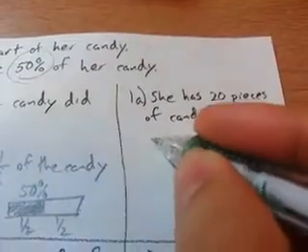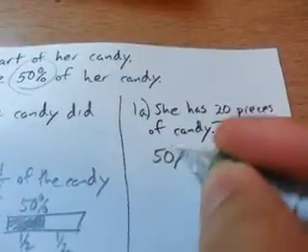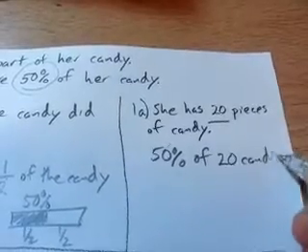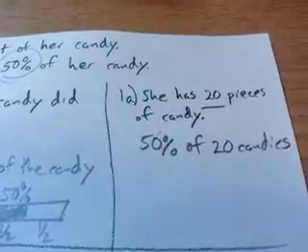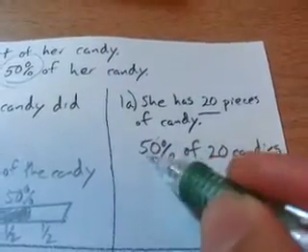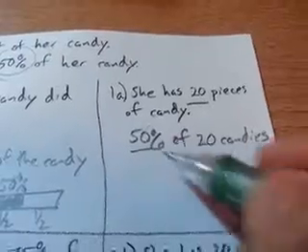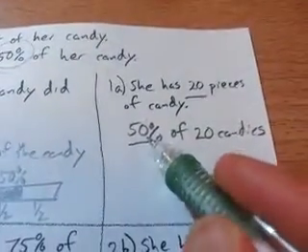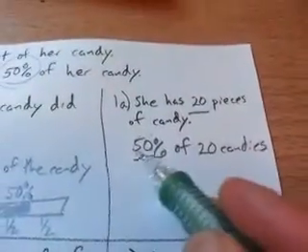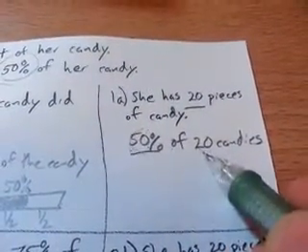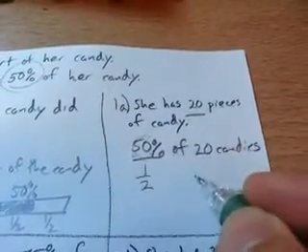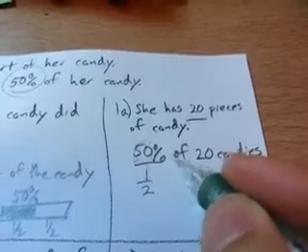We would say, okay, I want to give away 50% of the 20 candies. Right? I'm giving away 50% of the 20. Well, what do we say 50% means? Well, it just means that I'm giving away a fraction of the 20 candies. Well, what fraction of the 20 candies am I giving away? I'm giving away half of the 20.